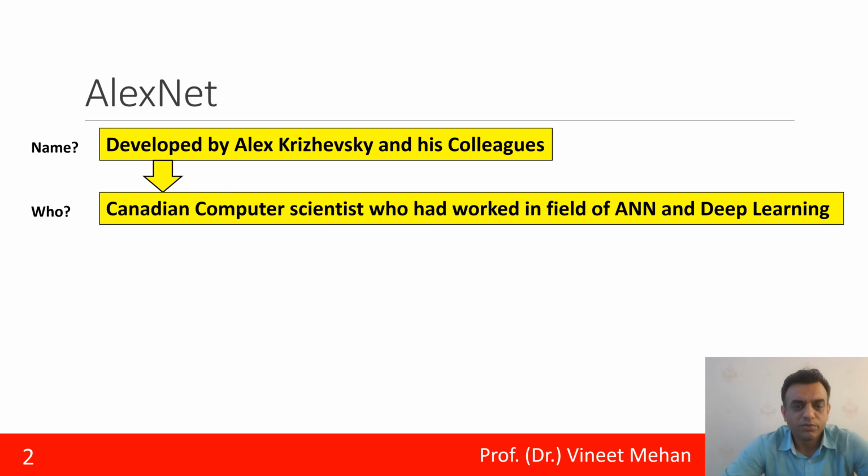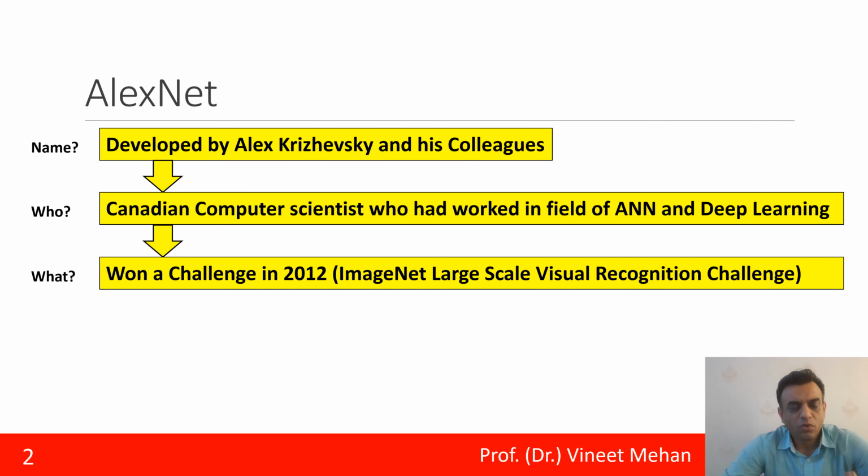Alex is a computer scientist who worked in a Canadian university and has worked in the field of ANN and deep learning. Then, what have they done in this AlexNet? They basically won a challenge in the year 2012, and the name of this challenge was the ImageNet Large Scale Visual Recognition Challenge. Just like we have hackathons nowadays, similarly at that time, this was a challenge that was there.